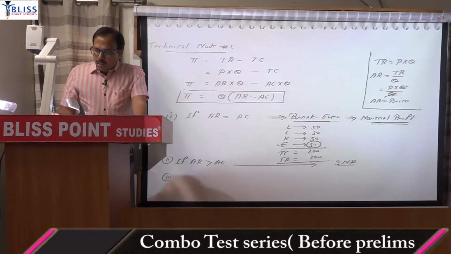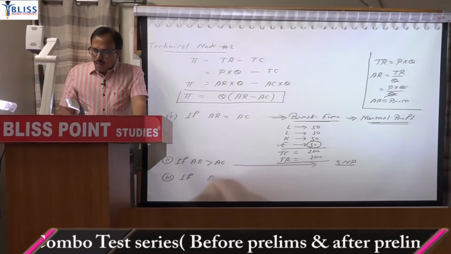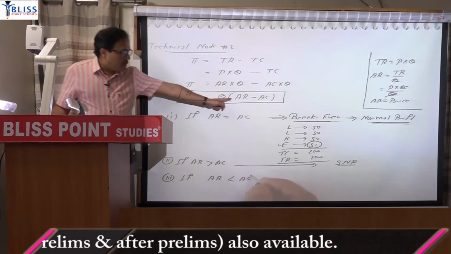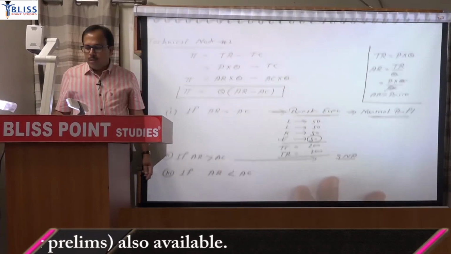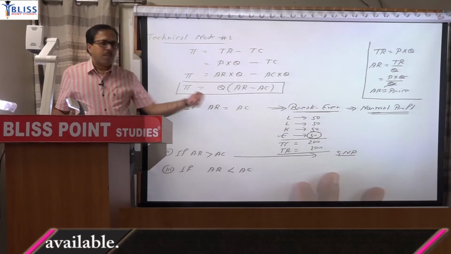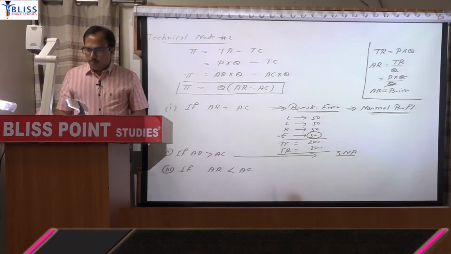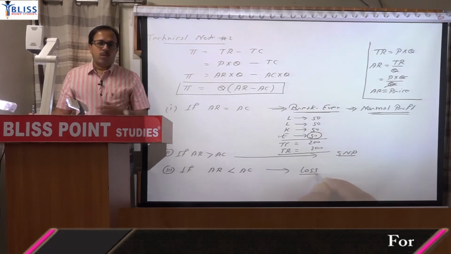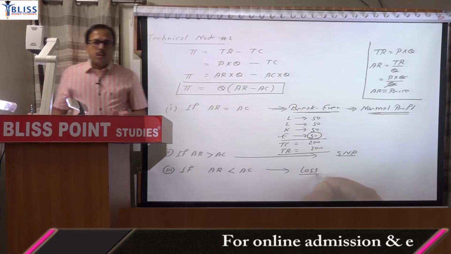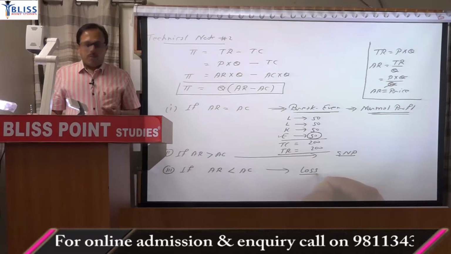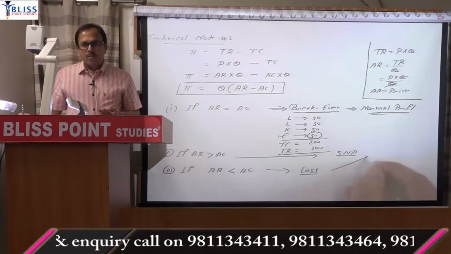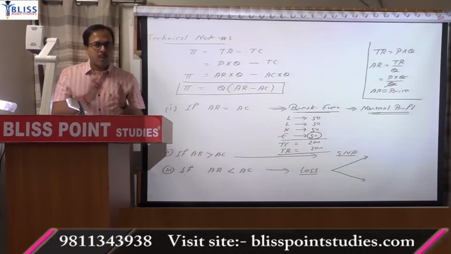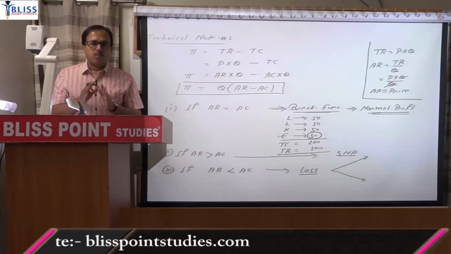Third condition is important. If average revenue is less than average cost, then this value will become negative. Negative profit means loss, then it implies loss. So the question is, if there is loss, what will the firm do? In loss, two things can happen. Firm may continue to operate or firm may shut down. Firm may continue to operate despite loss or firm may shut down.